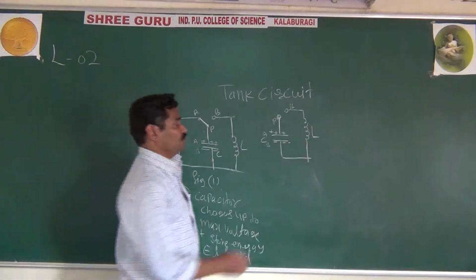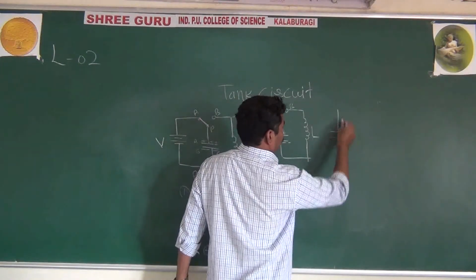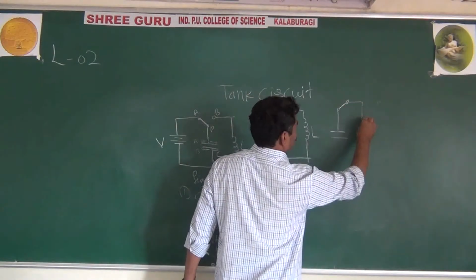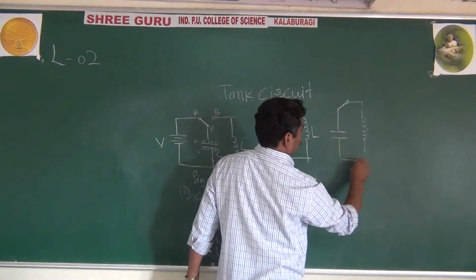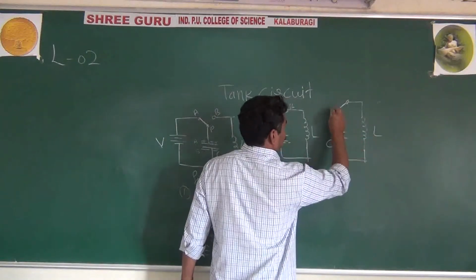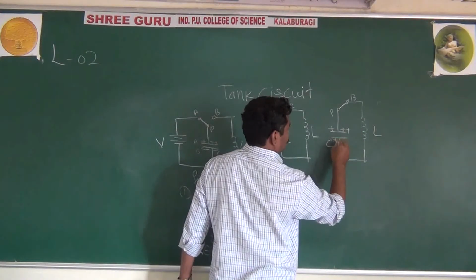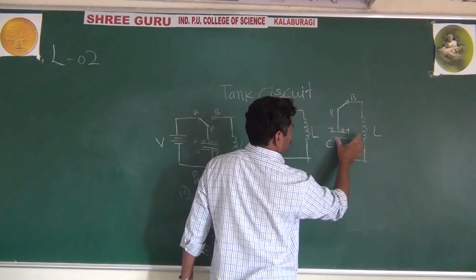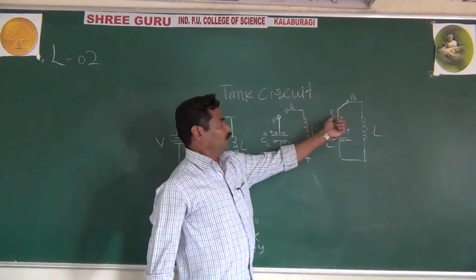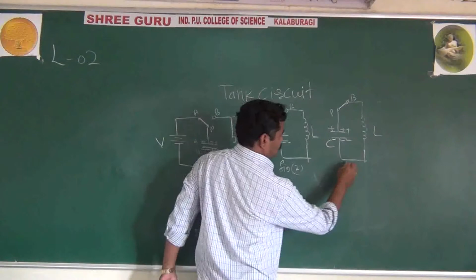If you want, next you can draw another diagram. Here you take the inductor. Now this is your C and this is your L. Now your P and B. This is figure number 2. This is figure number 3.